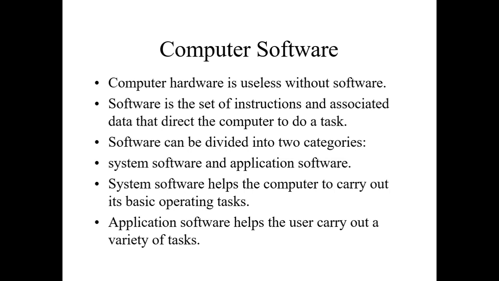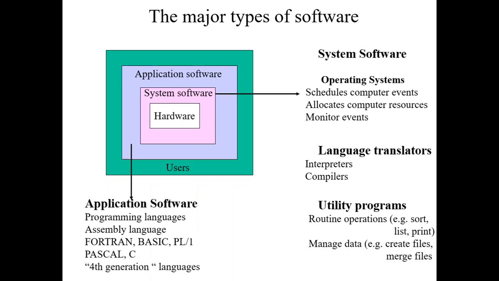The second category is application software, which is created for doing a particular type of task. Say we want to write a letter, we can use MS Word. If we want to do some calculations or make a result, we can use MS Excel. Now, in system software, the further division is OS, operating system, language translators, and utility programs.